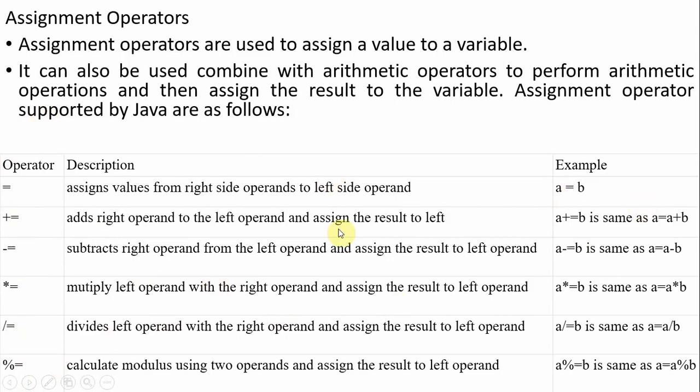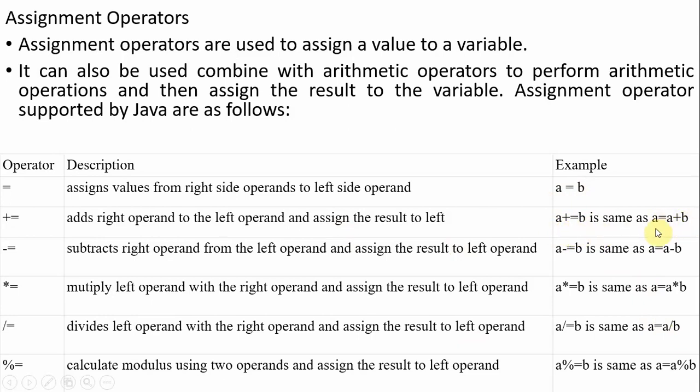So A == B means comparison, but A = B means we are assigning the B value to A here, okay. So we can assign a value literal directly, or you can assign a variable, that is also possible. Now A += B, what does it mean? A = A + B, okay.